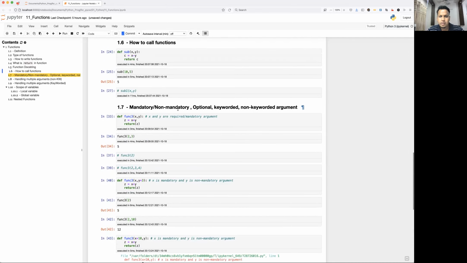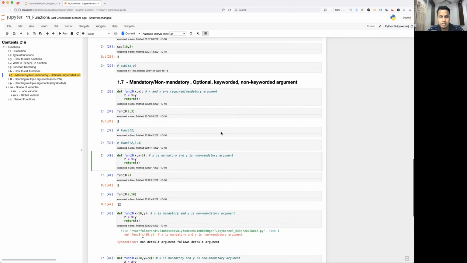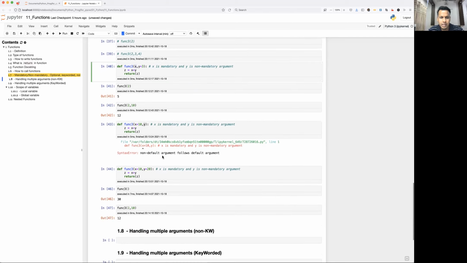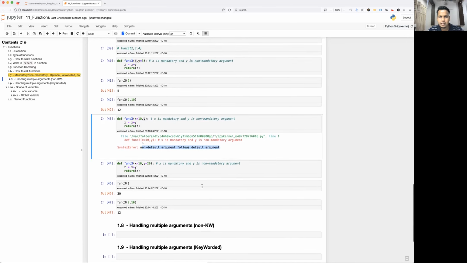So this is about mandatory and non-mandatory. We have given the option also, so y will be optional now. Now what is keyworded? Whenever you give any value during the definition, that will be called a keyworded value, meaning it has some key associated with some value. So x will be known as the key and 10 will be its associated value. That's why it is known as a keyworded argument. And for a non-keyworded argument like y here, you are not giving any value. Here it is x. Those are non-keyworded values. So coming to this particular error, you can say a keyworded argument should always come after a non-keyworded argument. That is the order.